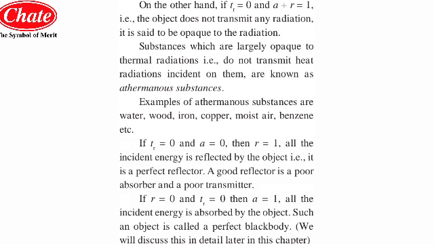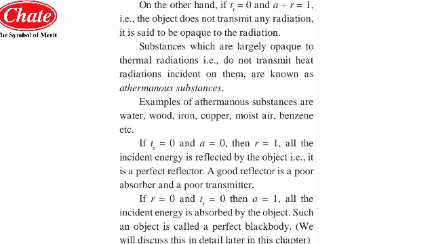Now this was the first case, when we consider tr is equal to 1 and a and r are equal to 0. Now we will learn about the next case: if the transmittance tr is equal to 0 and a plus r is equal to 1, then the object does not transmit any radiation. It is said to be opaque to the radiation.